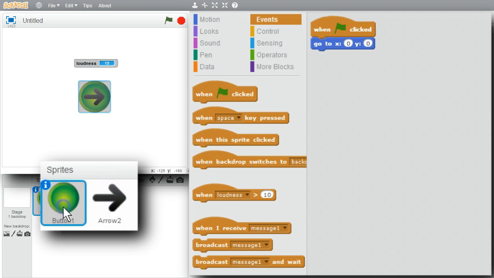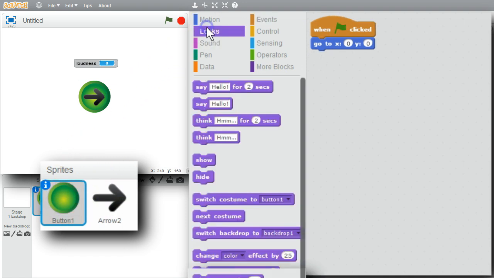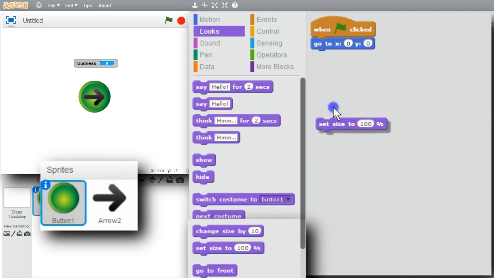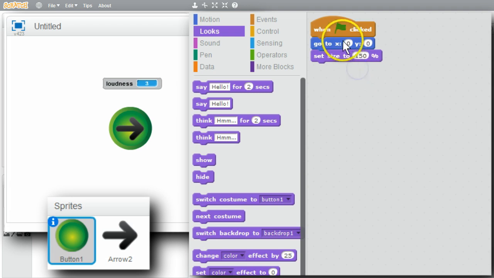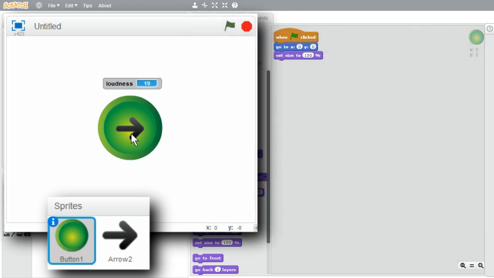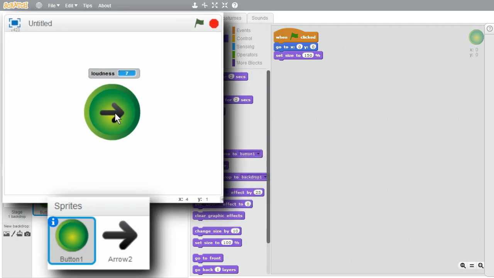I'll go to Button 1, go to Looks, Set Size. I'll add that on initialization. See what 150% looks like. Try it. That's better, but I don't like the arrow where it is. I move the arrow to 0, 0. Why is the arrow in the middle there? I'd like the end to be in the middle.